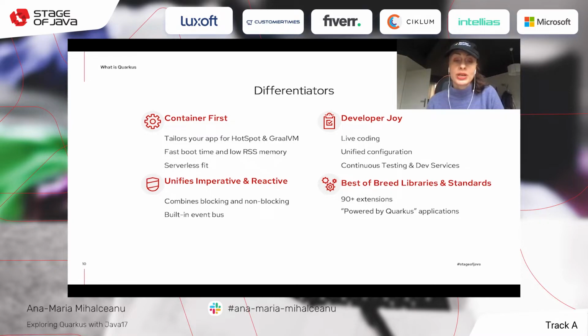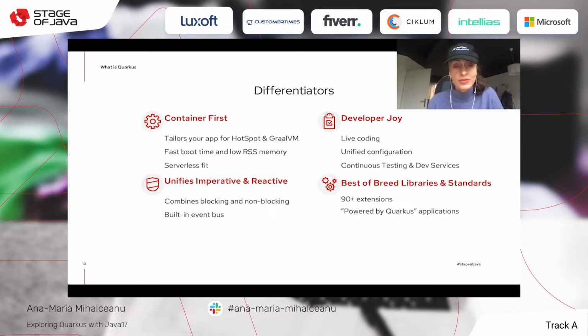It has fast boot time and a low memory footprint, regardless of whether you're choosing Hotspot or GraalVM. It can even work with serverless, and it's a serverless fit because of this fast boot time and low memory footprint. It also brings developer joy because it has live reloading, so whenever you're coding something, your application is live reloading. It has unified configuration. You can have continuous testing done for you, meaning whenever you're changing something in your application code, your tests can be evaluated and seen if they should also be affected by that change.